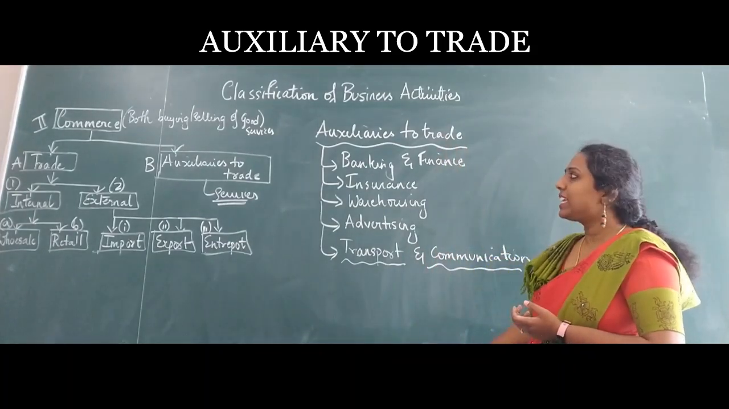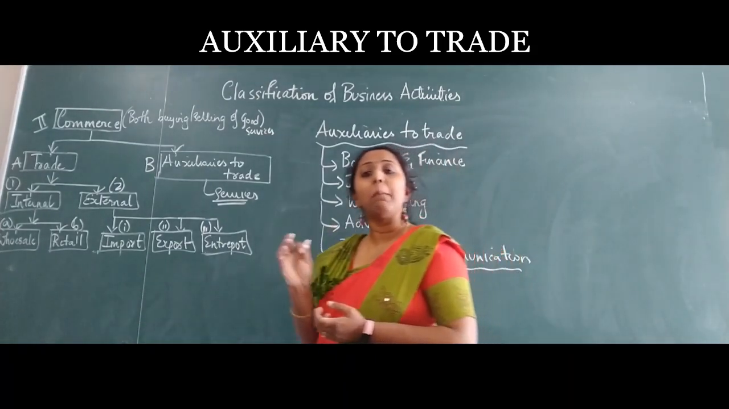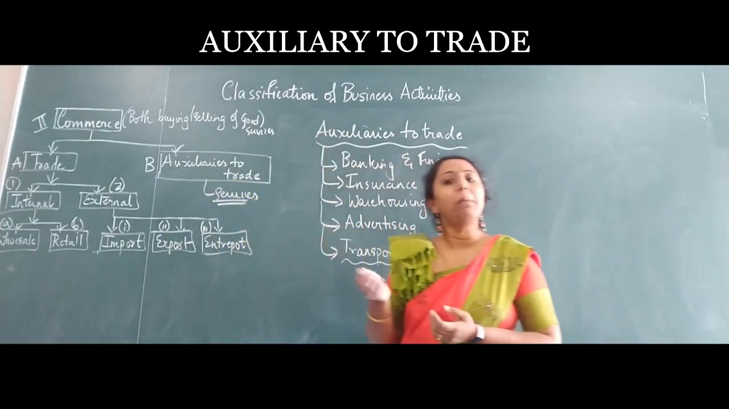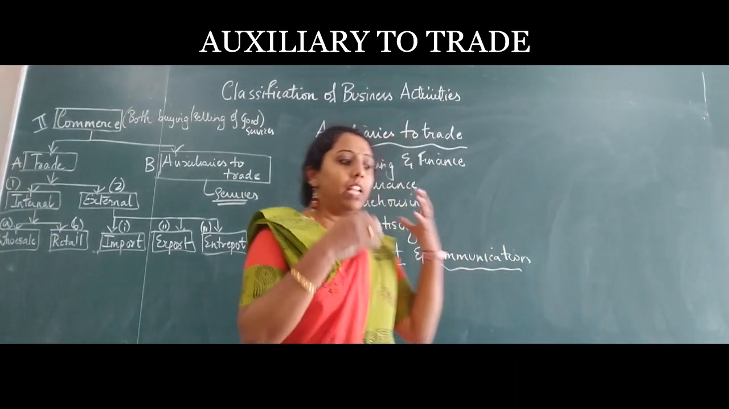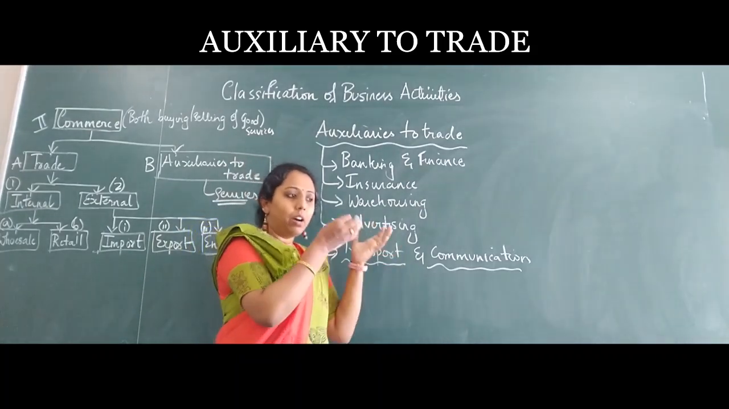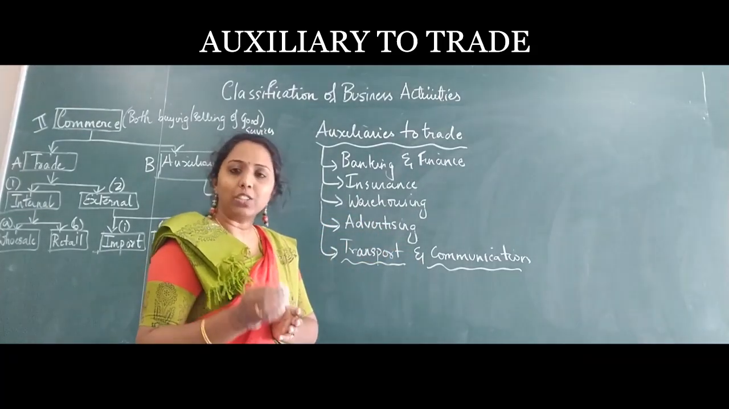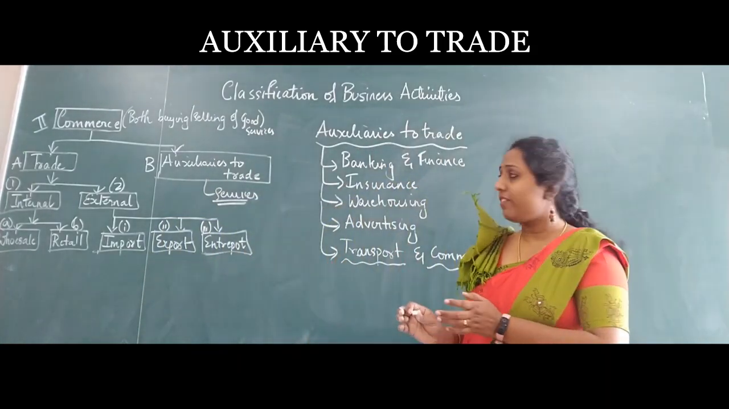So all these are auxiliaries to trade. Auxiliaries to trade is nothing but a helping hand to trade, a helping hand to industry, a helping hand to commerce. These are the things which actually help in selling the goods, making the goods reach the final consumption, the consumer. Okay, so I hope you have understood this particular topic very clearly.